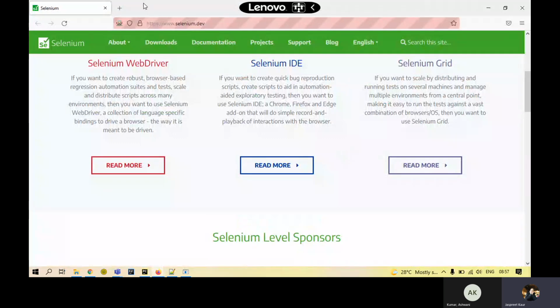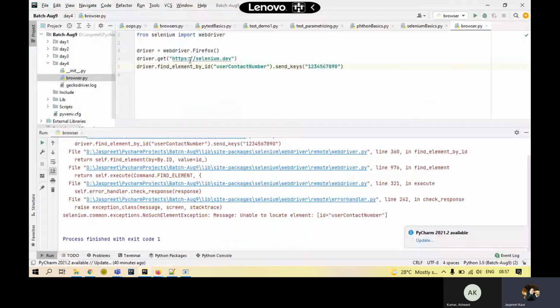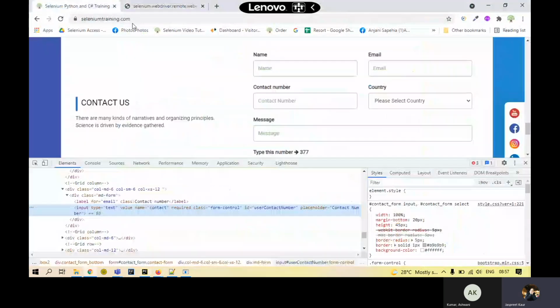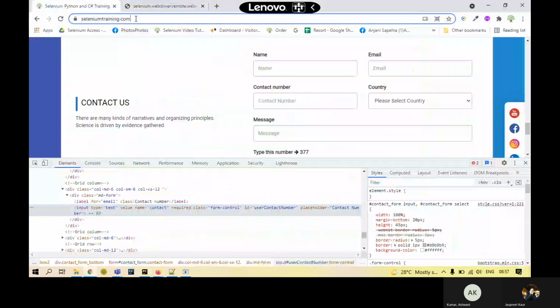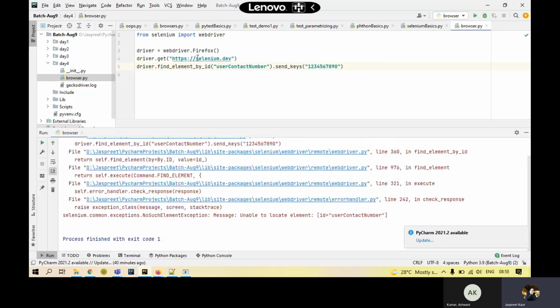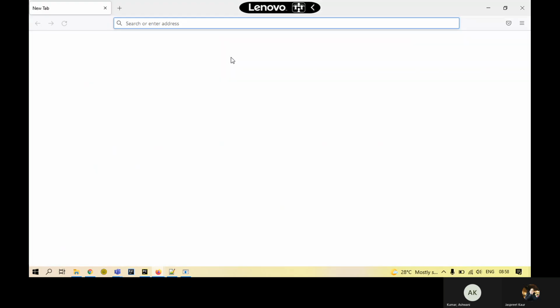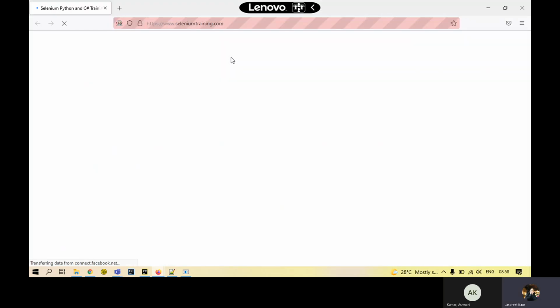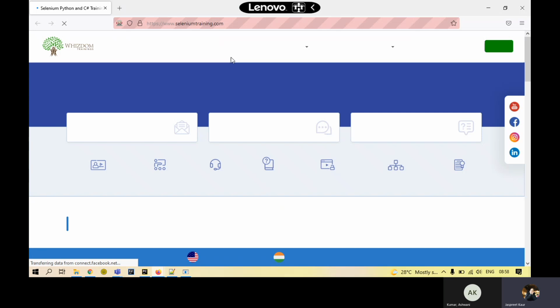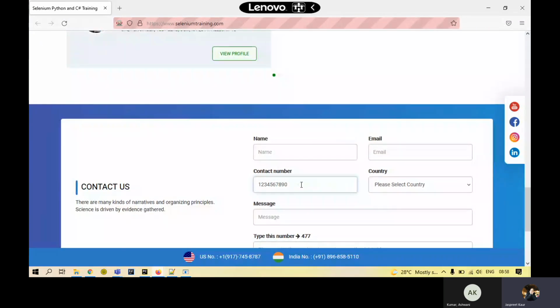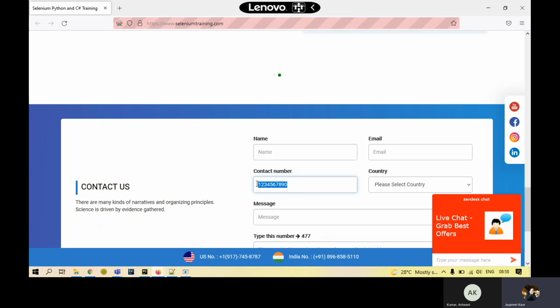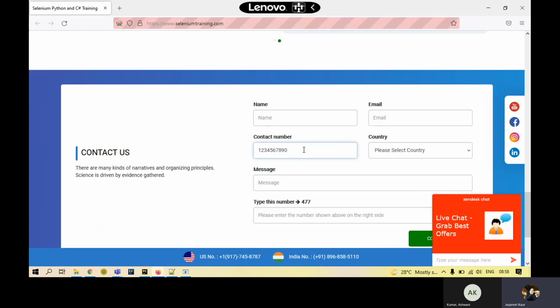Okay, I have given the wrong website. The website is this one, so we'll just change this. Now it's taking me to the website that I have been talking about. It came down over here, and in the text box itself, it has entered what I have given in the code, those random numbers.